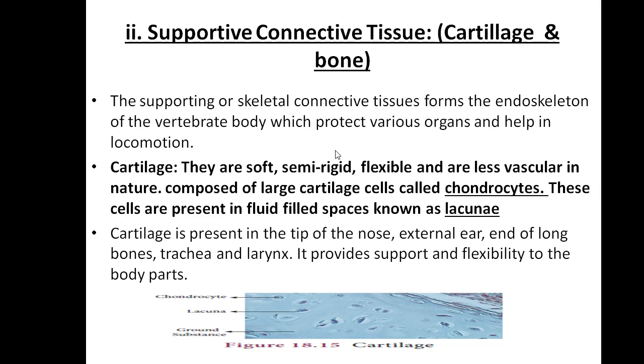Next is the supporting connective tissue. The next type of connective tissue is supporting connective tissue, for example cartilage and bone. This supporting or skeletal connective tissue forms the endoskeleton of the vertebrate body, which protects the various organs and helps in locomotion. What I am trying to say is that the supporting or skeletal connective tissues form the endoskeleton of the vertebrate.